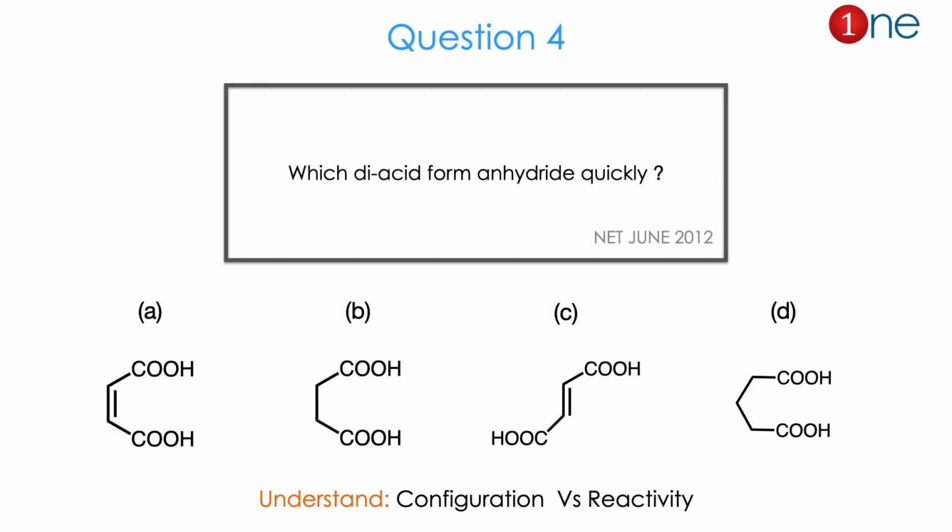Then question number 4. The question is which diacid forms an anhydride quickly. They gave four acids: one is an alkene diacid, one is an alkyl diacid, one is a trans alkene diacid, one is a 1,3-diacid with a methylene group in the middle. The question is really about configuration versus reactivity. The answer is A. Let us see how.